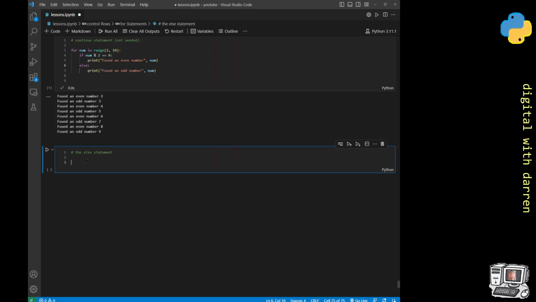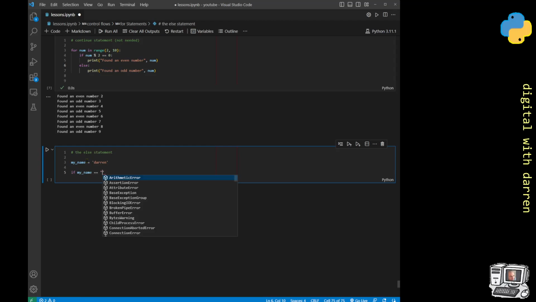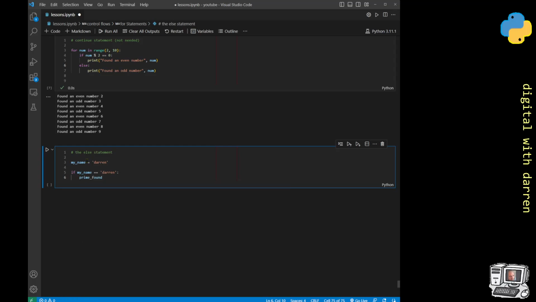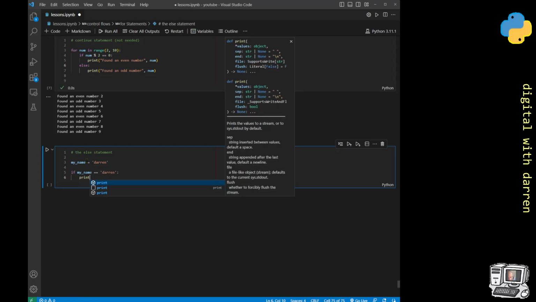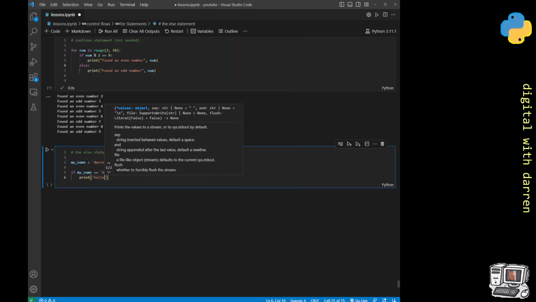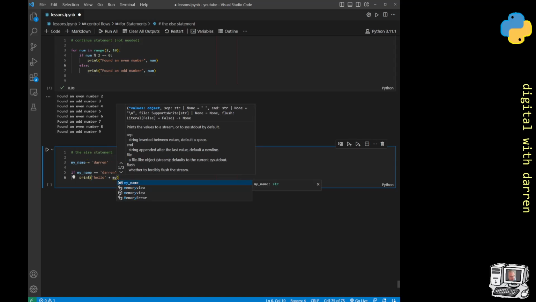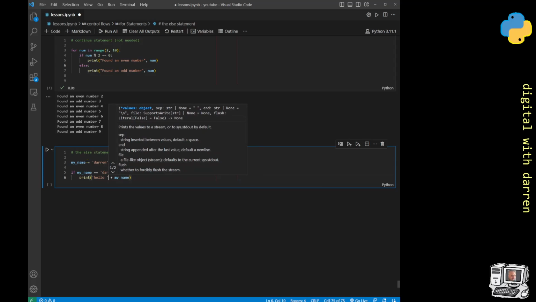So for example, I will just set a variable, my name, and so my name is Darren, and I could just do a test: if my underscore name is equal to Darren, then we want to do some statements, so something like print hello, and then plus my name. We'll probably need a space in between, so we're just concatenating there.